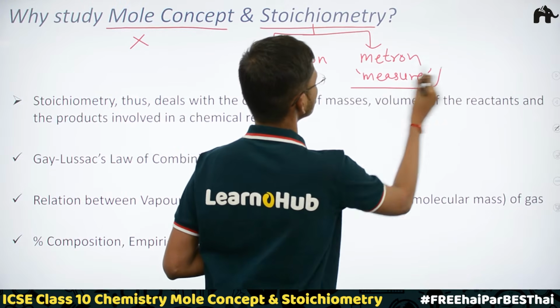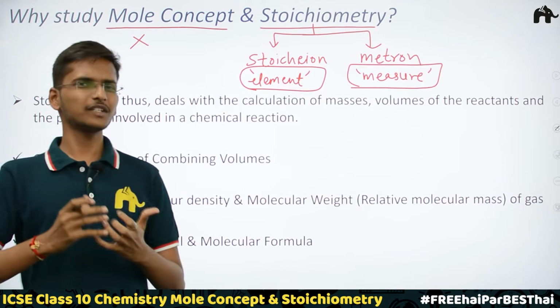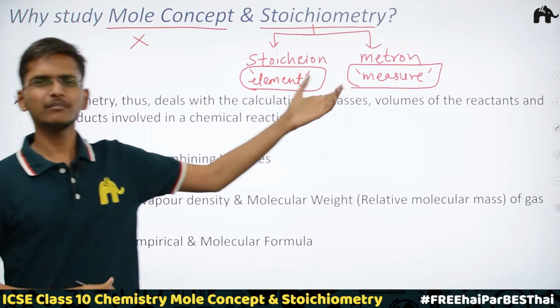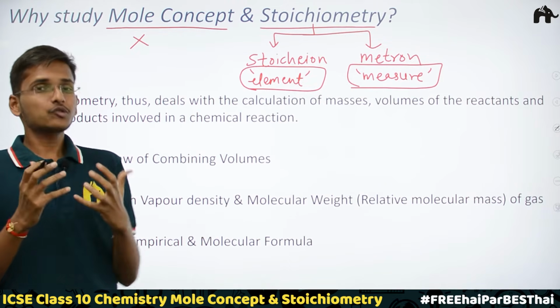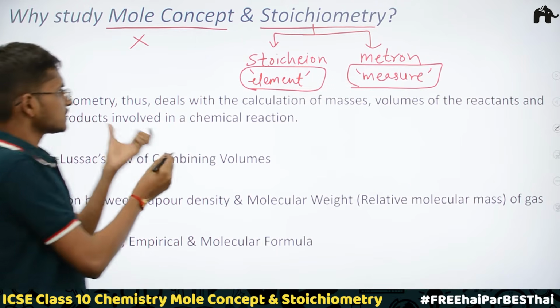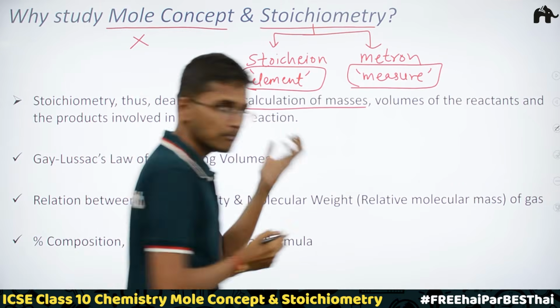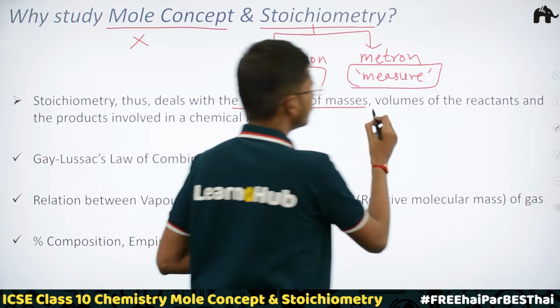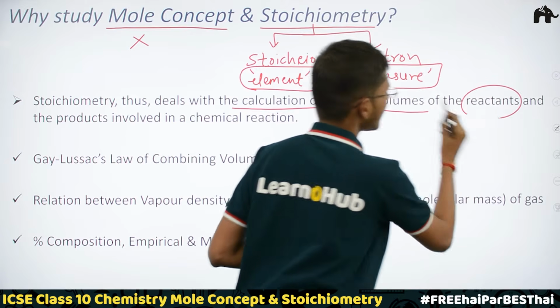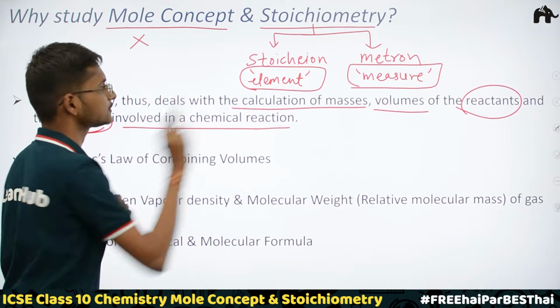So we could figure out that stoichiometry has something to do with the elements and measurement. What we are doing in stoichiometry is dealing with the calculation of masses or volumes of the reactants and the products involved in a chemical reaction.